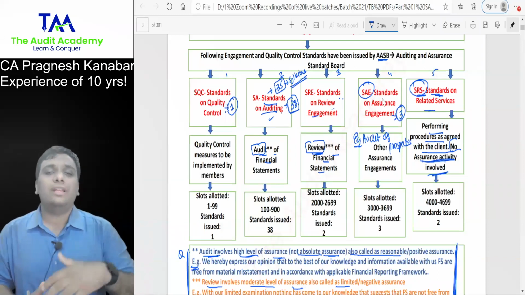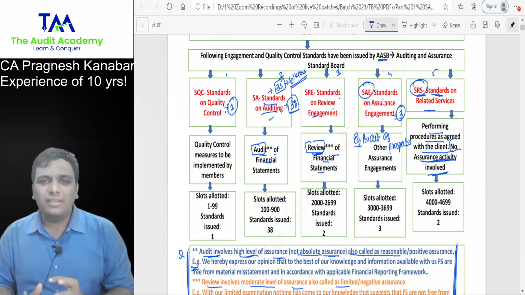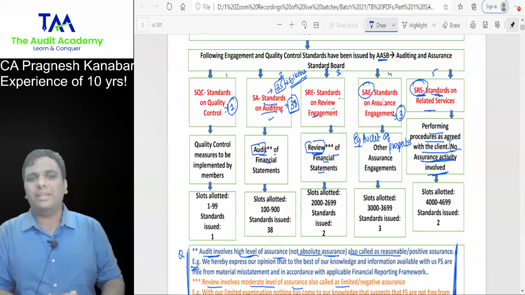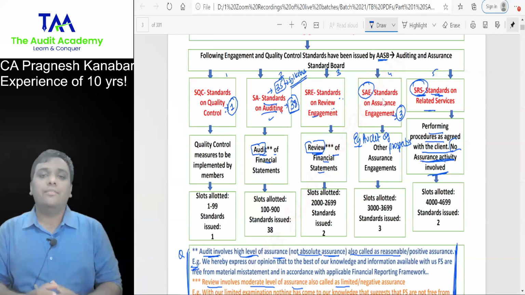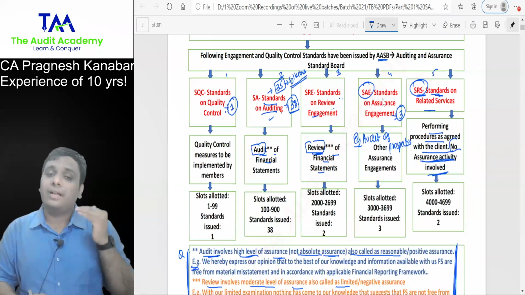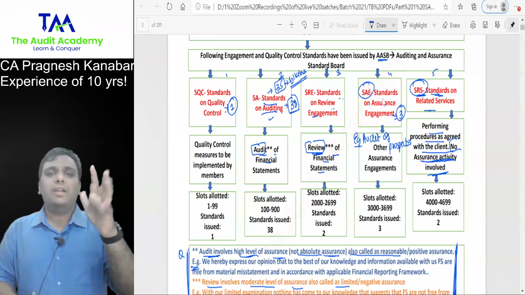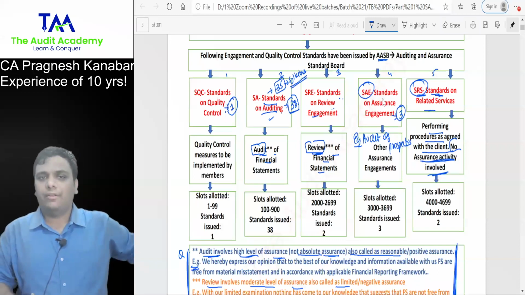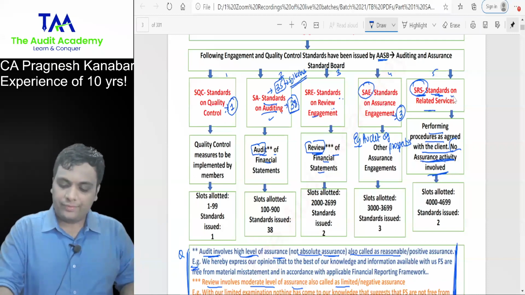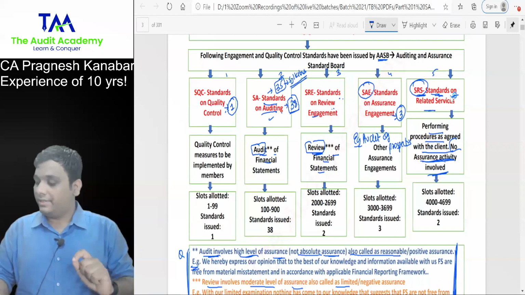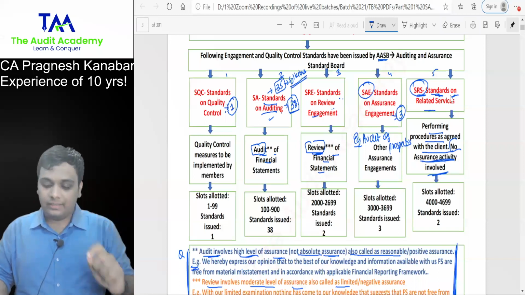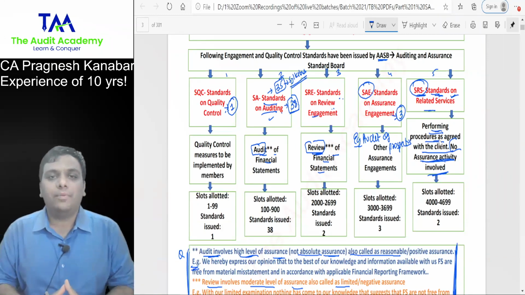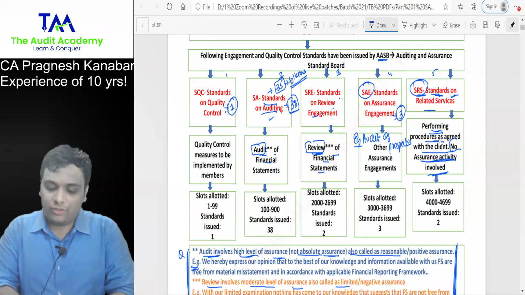Standards on assurance engagement is examining any information other than financial statements. There are 3 standards, all 3 dealing with different items. That is why I just gave one example, audit of prospectus. But for May 23 you need not learn it by heart. And if at all it is included in the new syllabus, November 23 onwards, then I will give extra videos on that. Standards on related services, SRS: performing procedures as agreed upon with the client. There is absolutely no assurance activity involved.